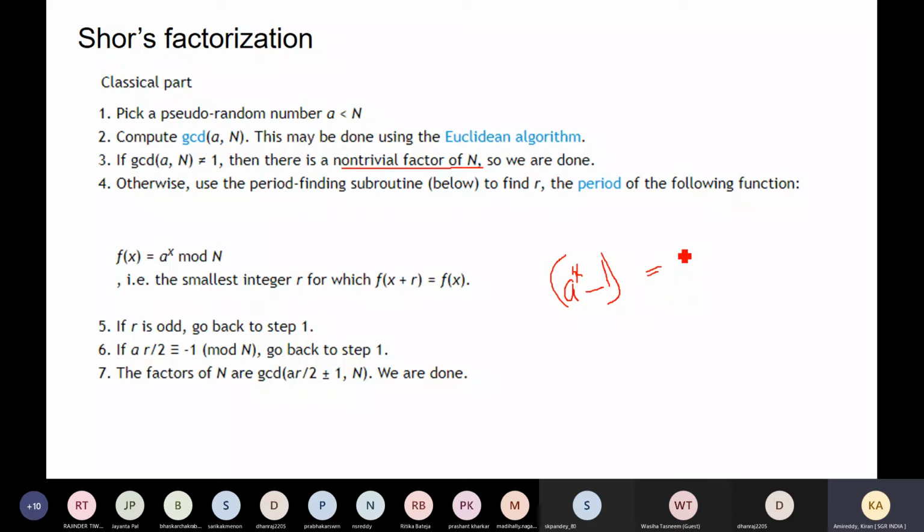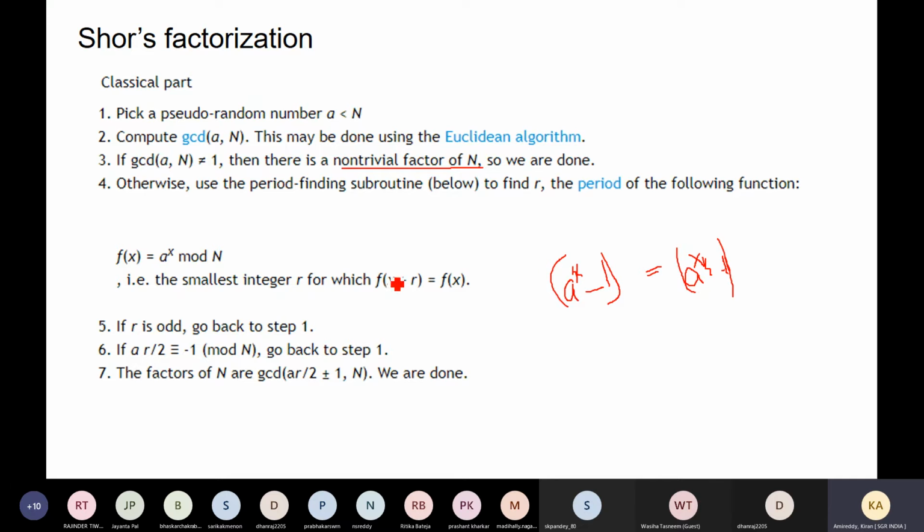This can be easily solved by writing a power x by 2 minus 1 and a power x by 2 plus 1, so that when we multiply them we get a power x minus 1.